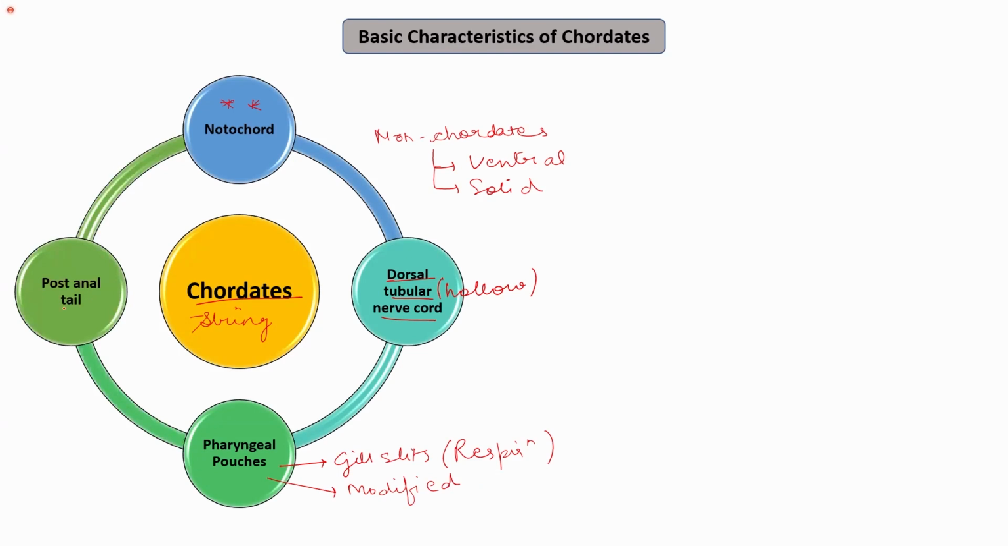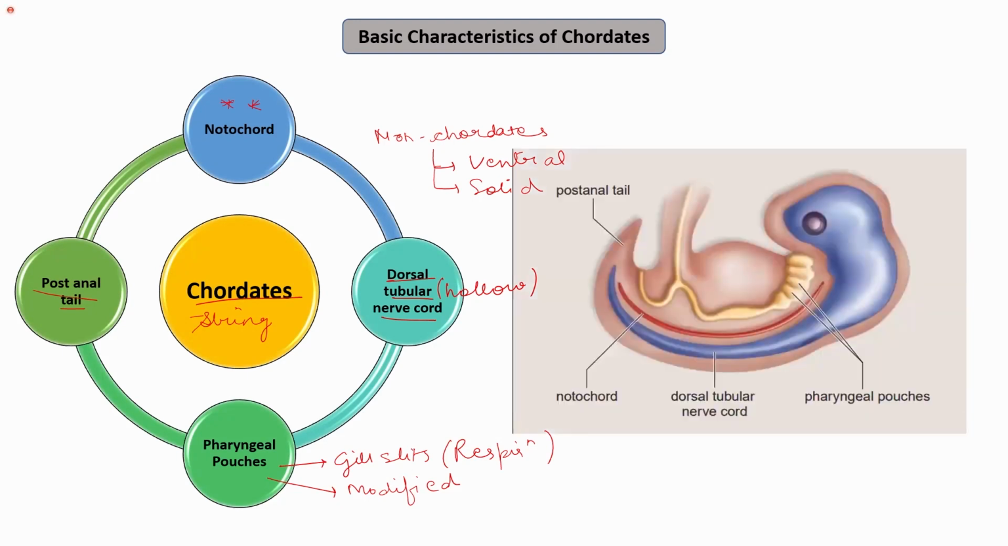Next important character is the post-anal tail. So in chordates, it is important that each of these characters must be present at least once in their life cycle. So they may be present either in the embryonic stage or even in the adult stage. Like for example, they have pharyngeal pouches, they have a dorsal tubular nerve cord which is present dorsally to the notochord, and they have a post-anal tail.